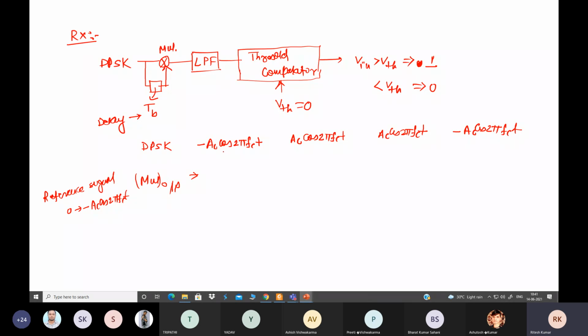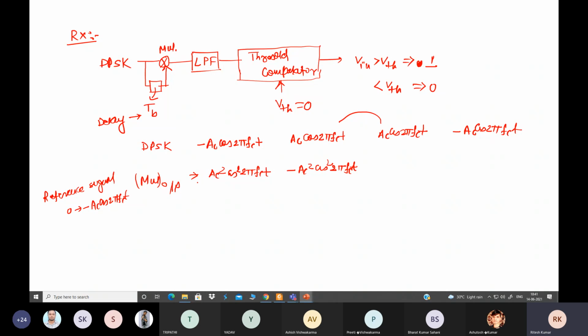So minus Ac cos 2 pi fct and its delayed version, minus Ac cos 2 pi fct, when you multiply these two, we get Ac square cos square 2 pi fct. And here when you multiply these two, we get minus Ac square cos square 2 pi fct.